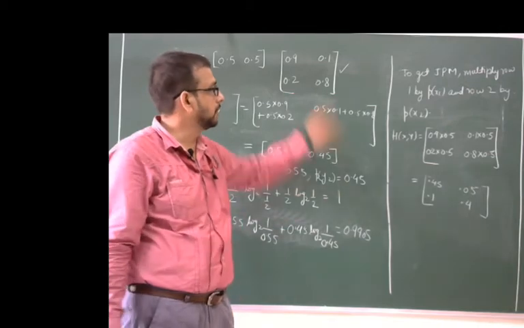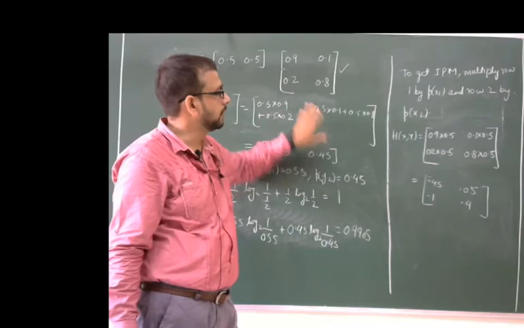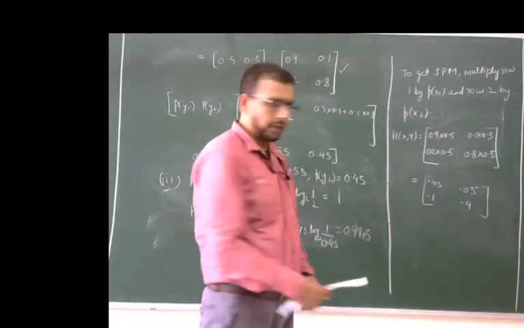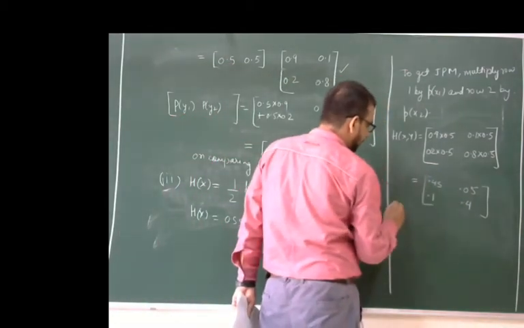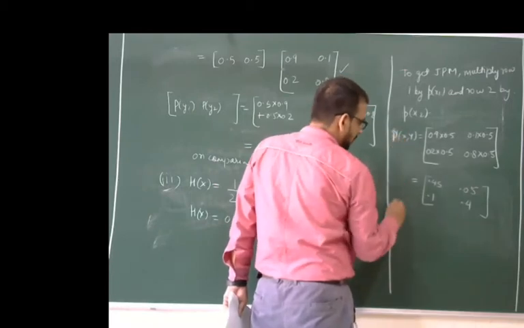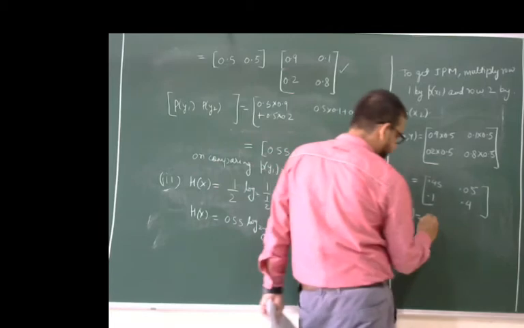Simply multiplied this conditional matrix, first row by using p(x1) and second row by p(x2), and we get the conditional entropy. Now again we are using the formula, and by using all these probabilities, this is the p(x,y), we get H(X,Y) is equal to